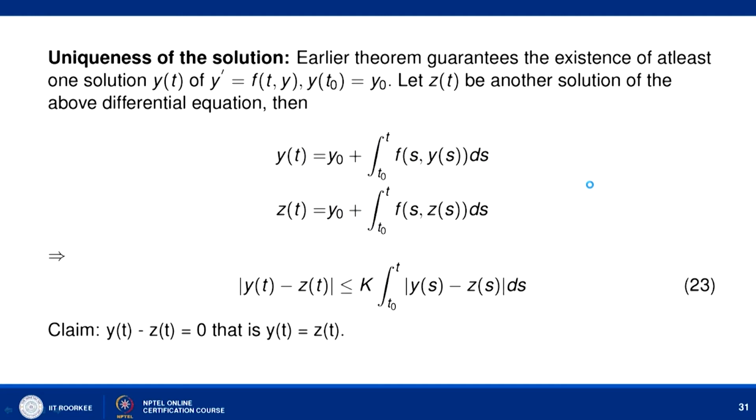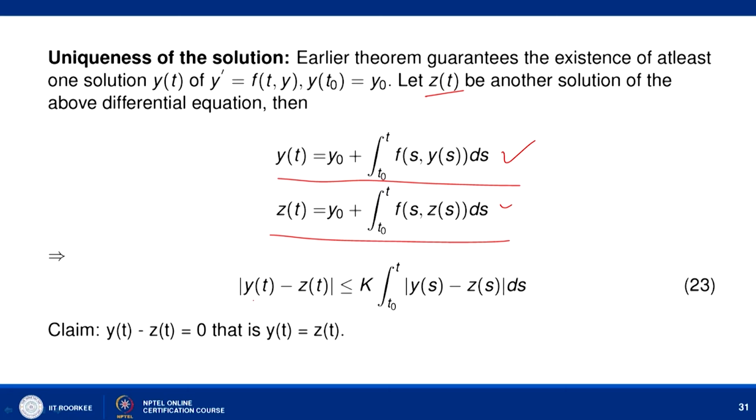The previous theorem guarantees the existence of at least one solution of this y dash equal to f of t, y, y of t naught equal to y naught. So, one solution is guaranteed. Let us assume that we have two solutions, let us say z of t and y of t. So, y of t satisfies this, z of t will satisfy this. We want to show that y of t is identically equal to z of t.